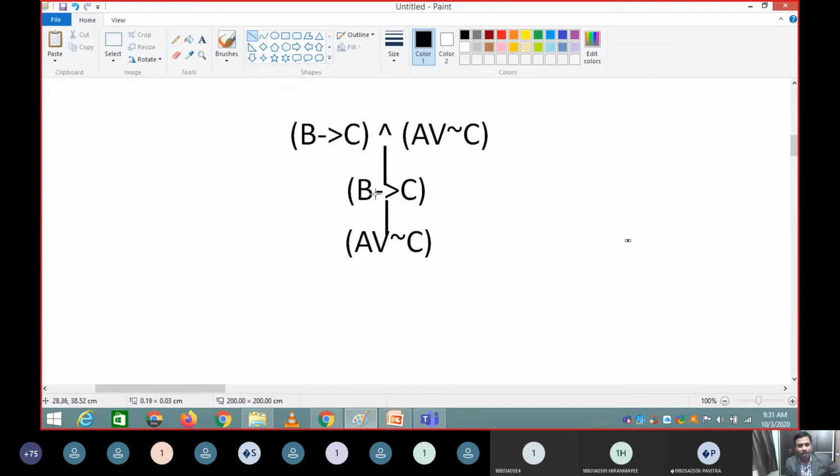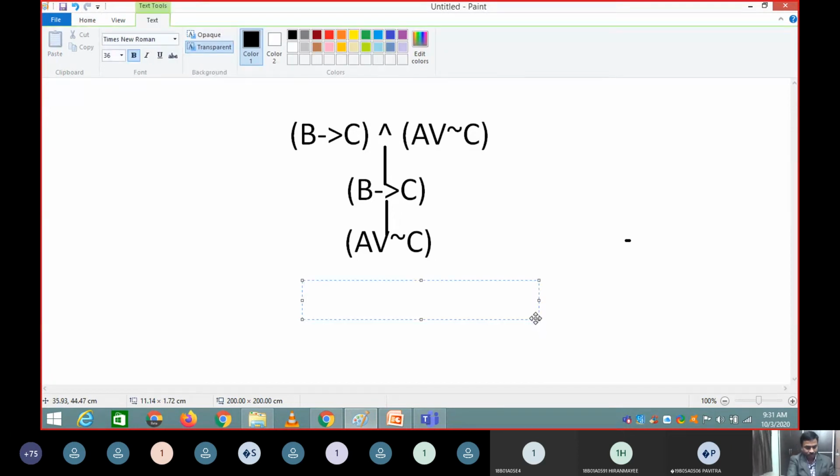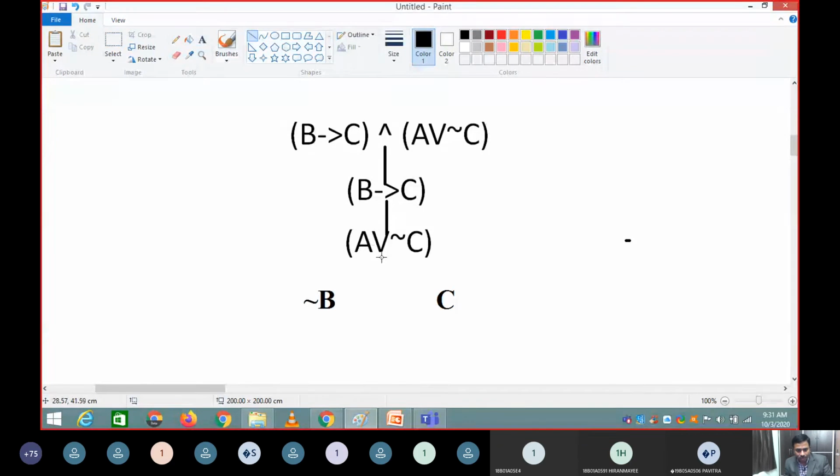And you take the smaller expression B implies C. B implies C is nothing but negation of B or C. So then you have negation of B and C, because negation of B or C will come. So B implies C is negation of B or C. Obviously you have to draw the tree like this.